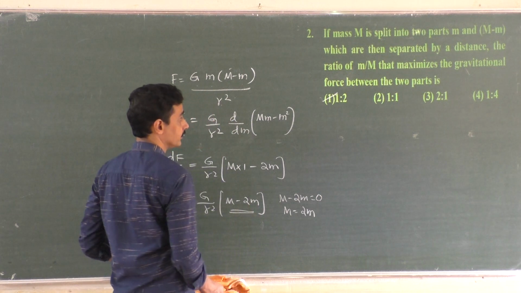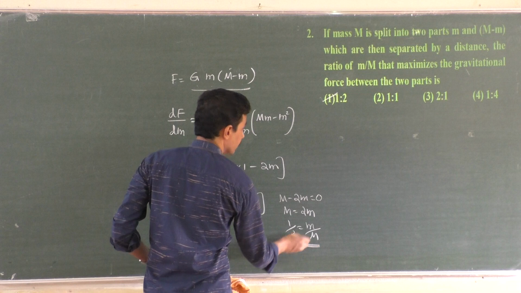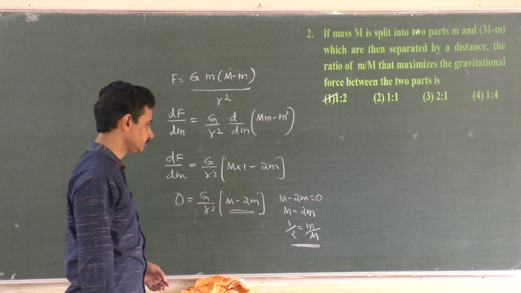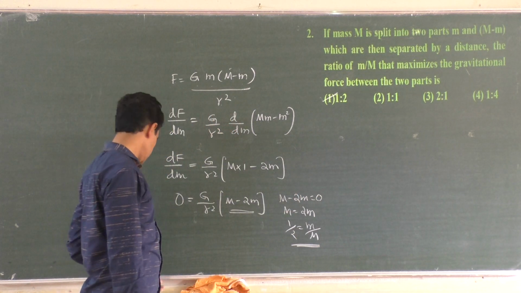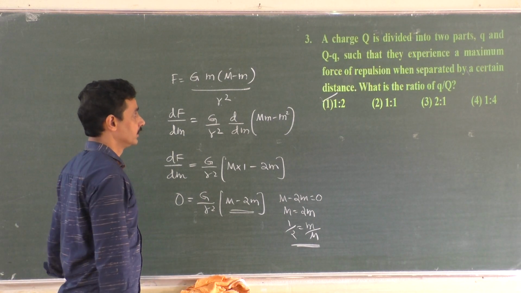We want m by M, small m by capital M. That ratio is asked. That is half. So that itself is the answer. Yeah, so that's how we can do that. Similar problems are solved in charges also. Third one.